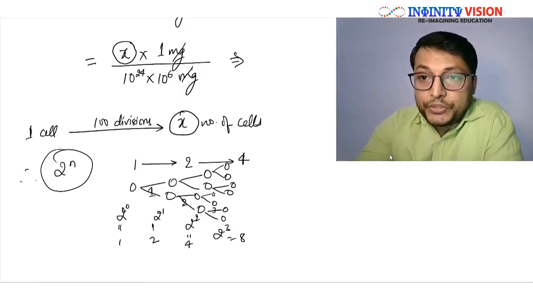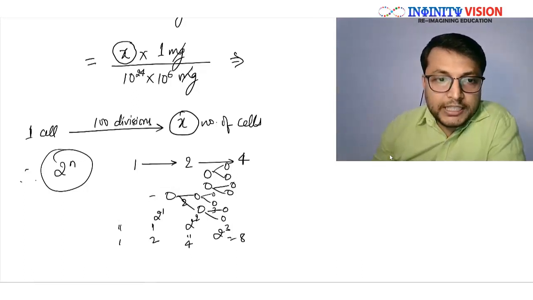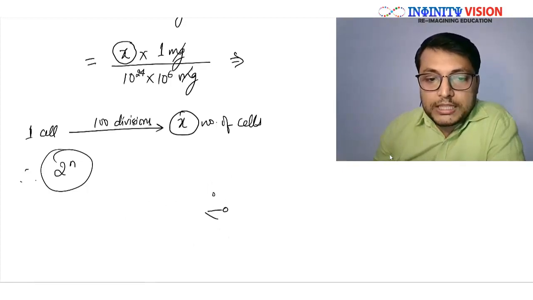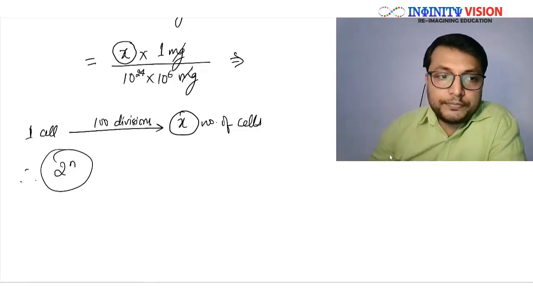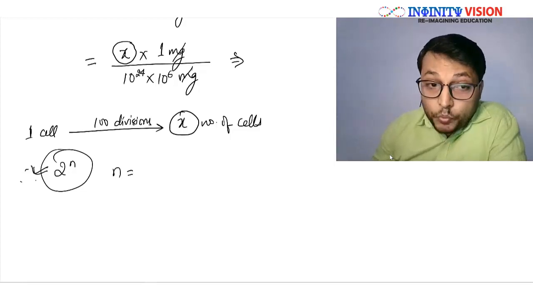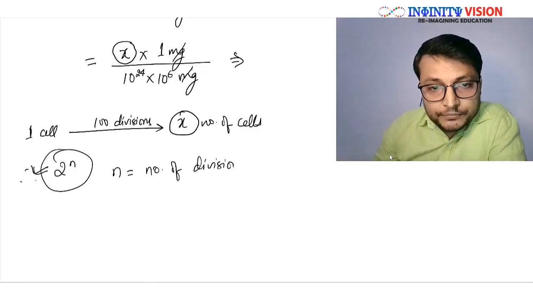So in this whole division, the rate of growth of the cells follows the rule of 2 to power n. That is exponential growth. They reproduce by the 2 to power n rule. The number of such cells or such unicellular organisms grow by a factor of 2 to power n, where n is equal to the number of divisions.